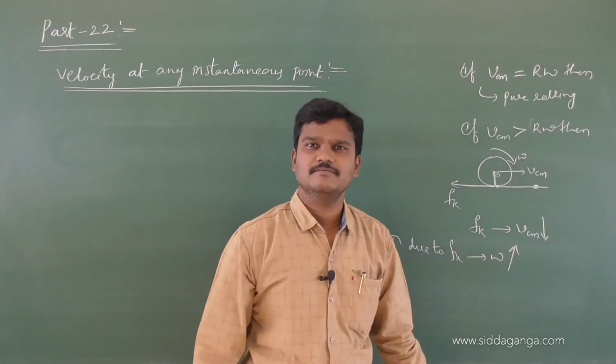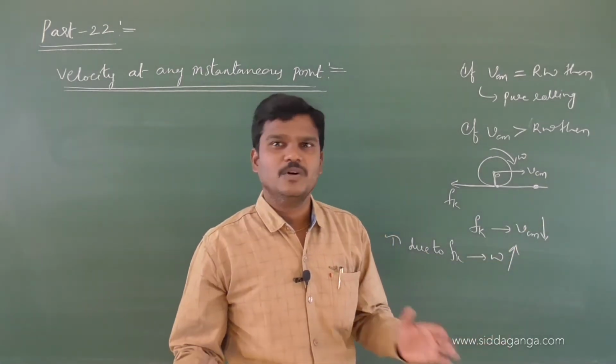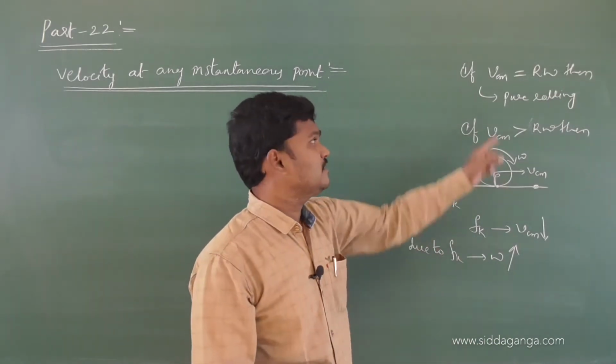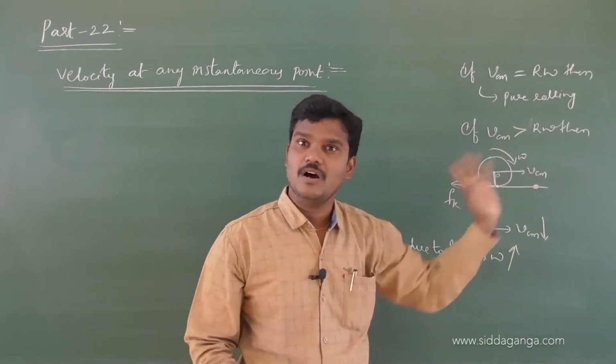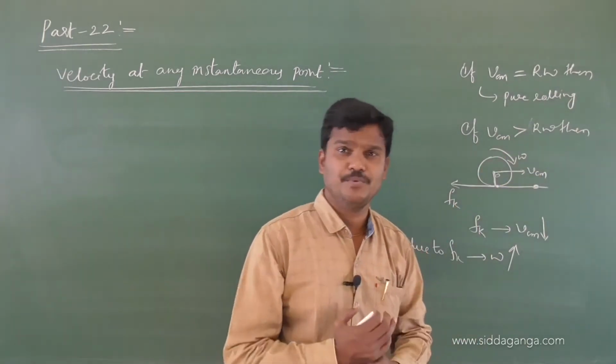After some time, pure rolling will start. Once the pure rolling starts, then the condition is VCM is equal to r omega. V final is equal to R omega. So that is the condition for pure rolling.